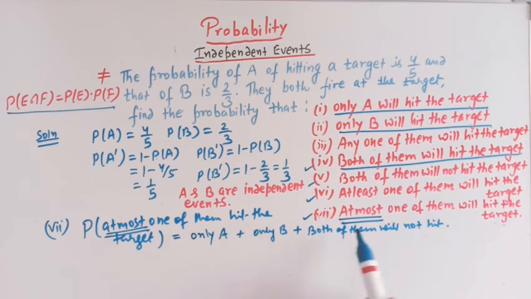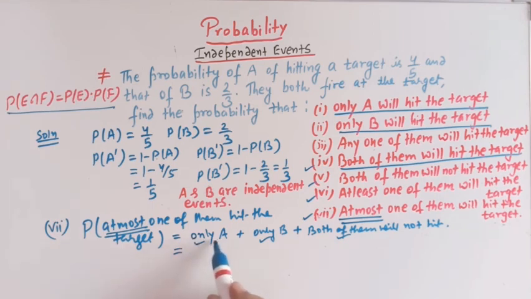So whenever we have to find the case of at most one of them hitting the target, then we'll take these three terms, right? Here only A will hit the target and B will not hit the target, here only B will hit the target and A will not hit the target, and in the third case we'll have both of them will not hit the target, right?